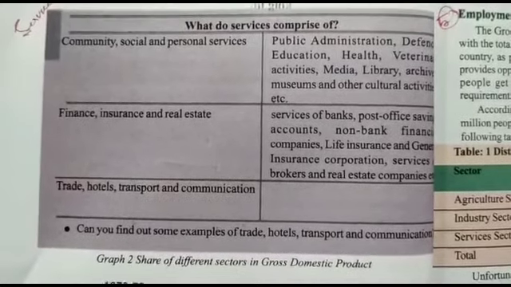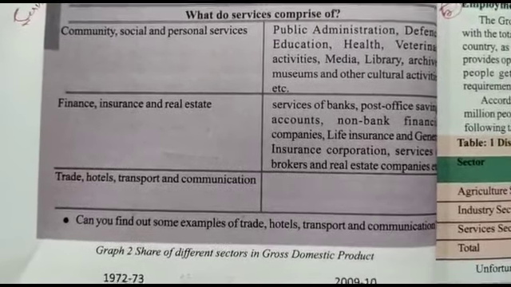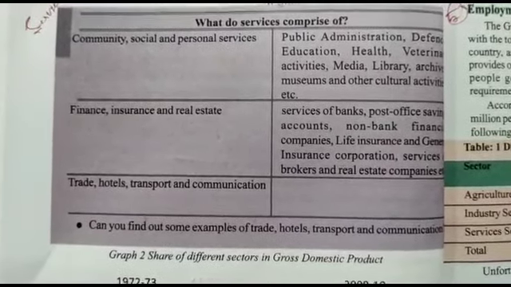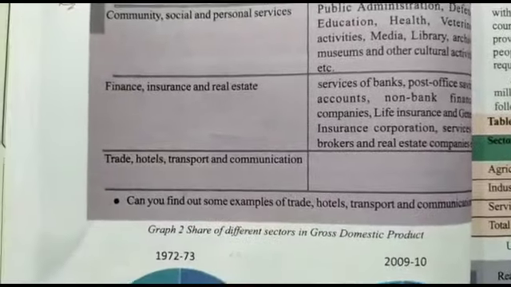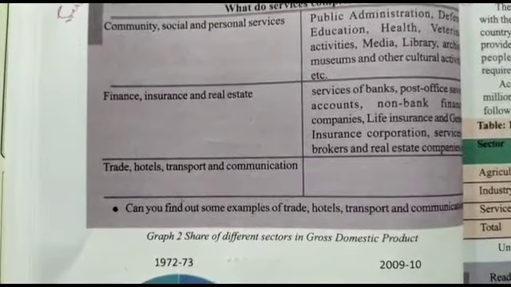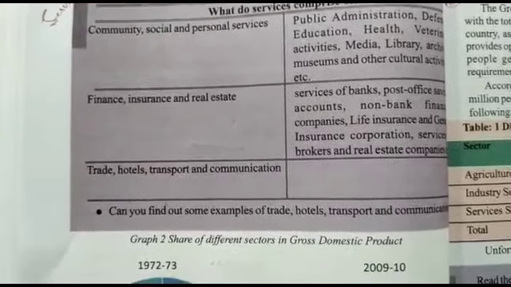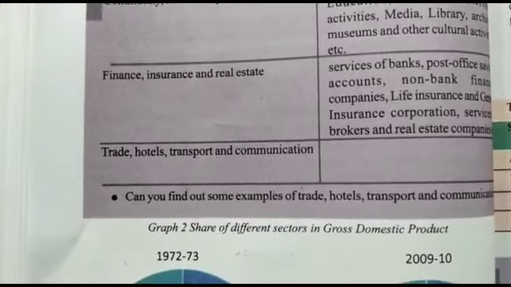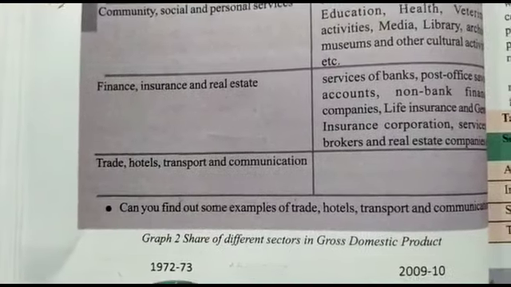We also see some self-employed people, like milk vendors, basket weavers, people carrying vegetables, even construction laborers; all this also comes under the service sector.